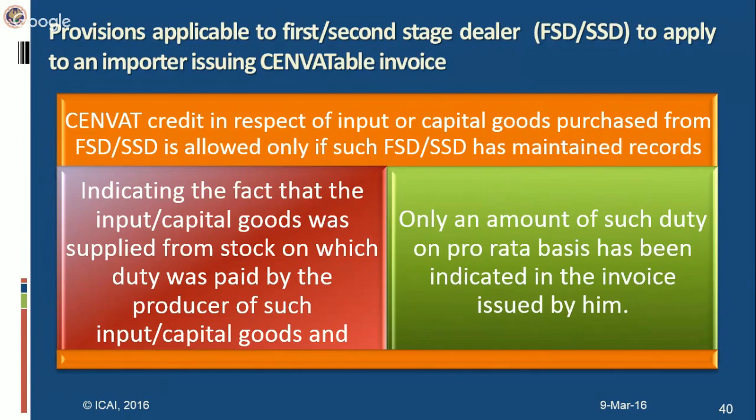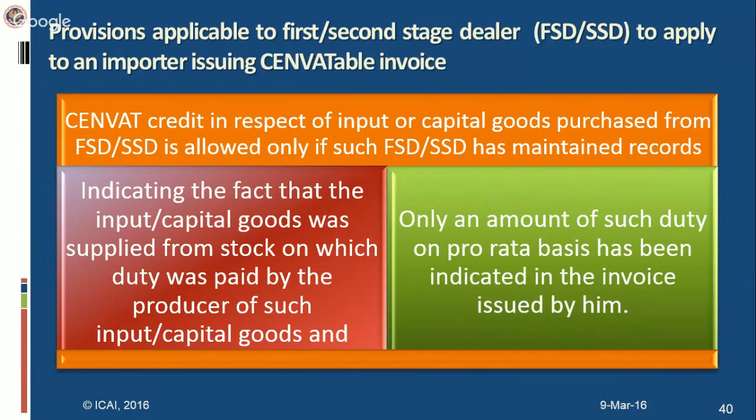But there is an exception to this general principle, that is first stage dealer and second stage dealer. They can also pass on the credit, though they are not the manufacturer. The second point to be noted is that there are certain conditions to be fulfilled by the first stage dealer and second stage dealer, which have now become applicable to a registered importer. Now you must be wondering why the provisions relating to CENVAT credit have been made applicable to a registered importer.